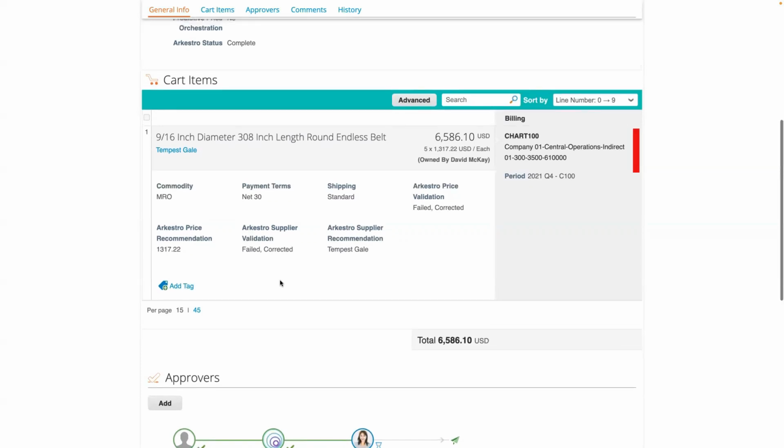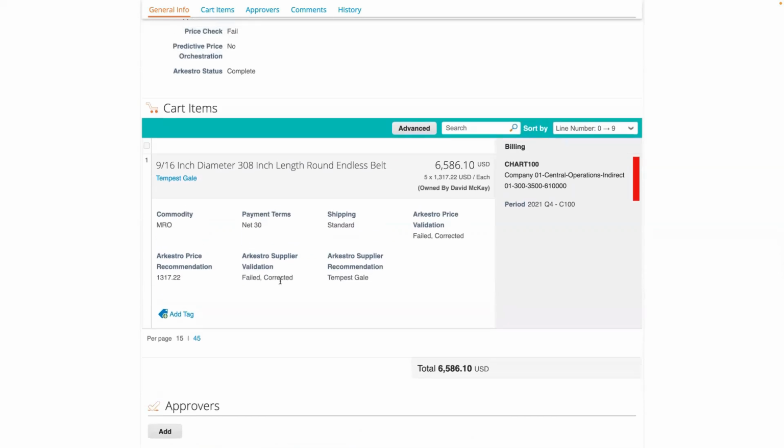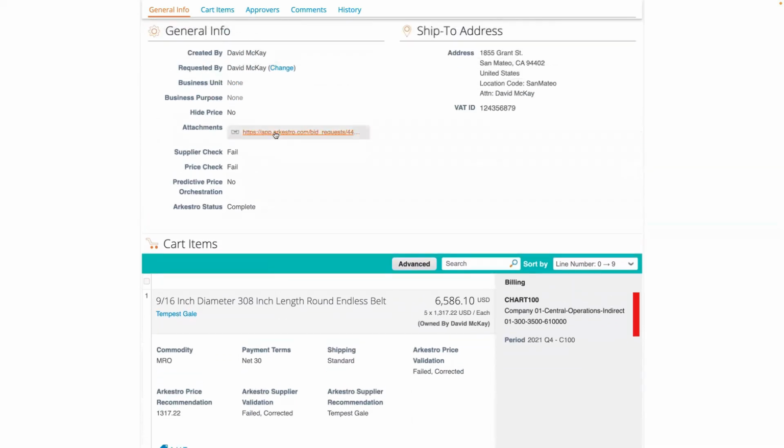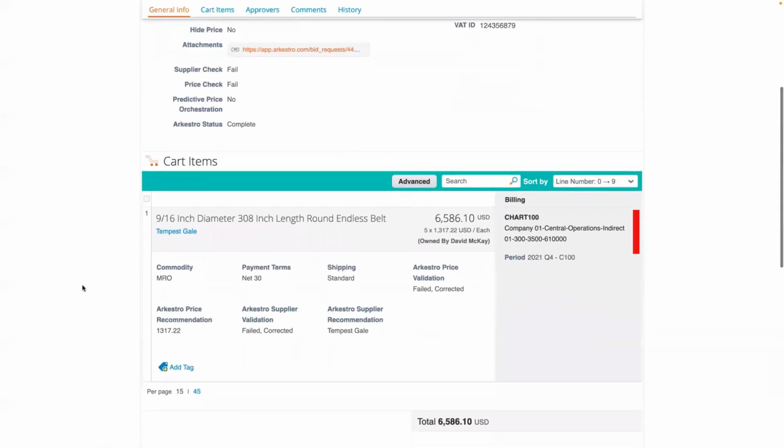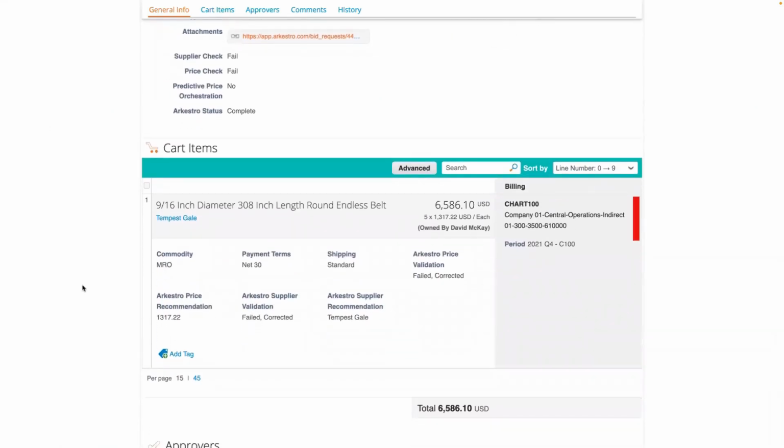Or what a lot of our customers like us to do is automatically launch a spot bid process. And you can see that that's been done right here, where we simply click this link and are taken back into the Arkestro platform, where we can see the results of an automatically executed spot bid process, where we used machine learning to identify additional suppliers that can sell us that part. And we use the Arkestro platform to launch a spot bid with those suppliers to get their quotes. And once one of those suppliers gave a better quote, we were able to come back into Coupa, update that purchase request with the relevant details, and move it along the process.